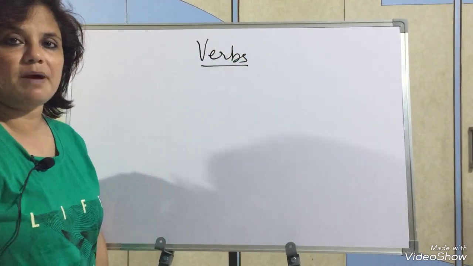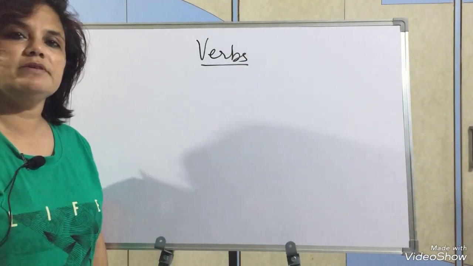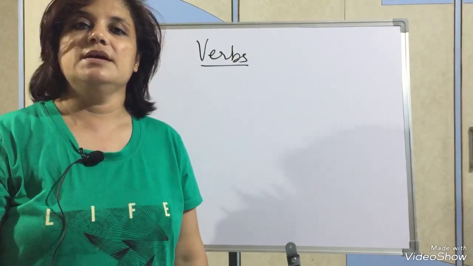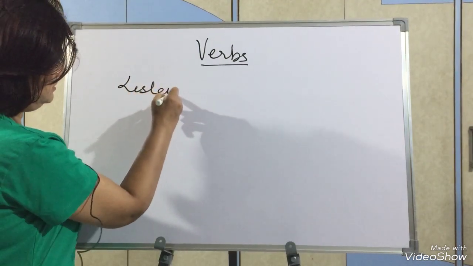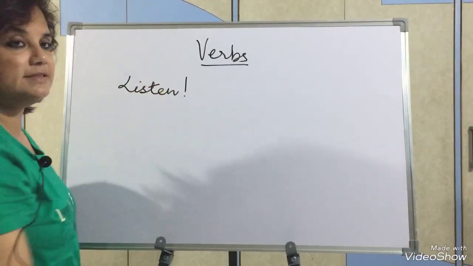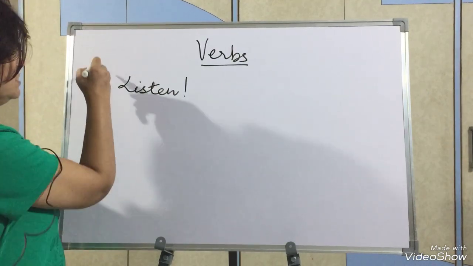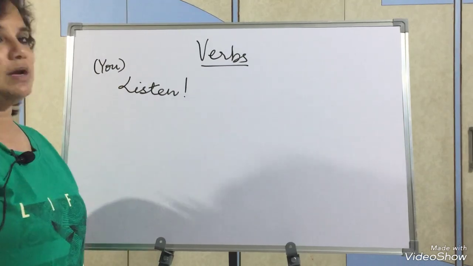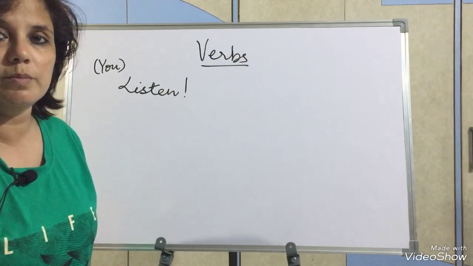Verbs are the most important part of speech in language, and you should know that not even a single sentence in this whole world can be completed without verbs. Even if I write down only "listen," it will make a complete sentence, because only a verb is needed. Though the subject, you, is also hidden here, if you write down only the verb, it is considered a complete sentence. That is the power of the verb.